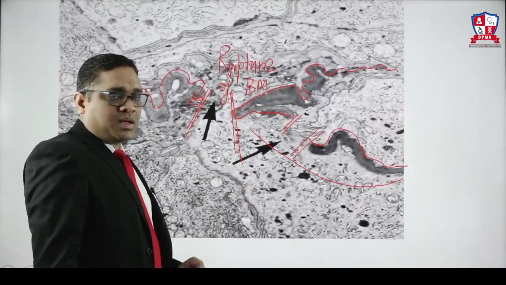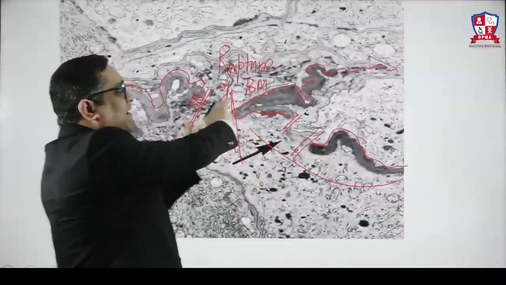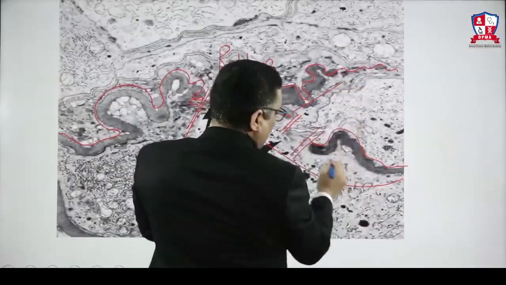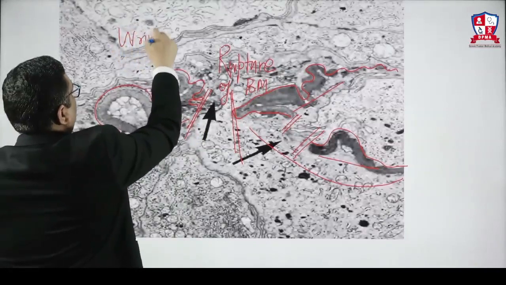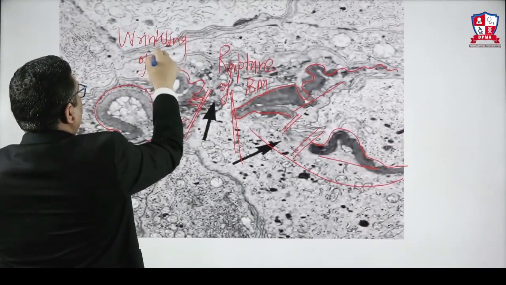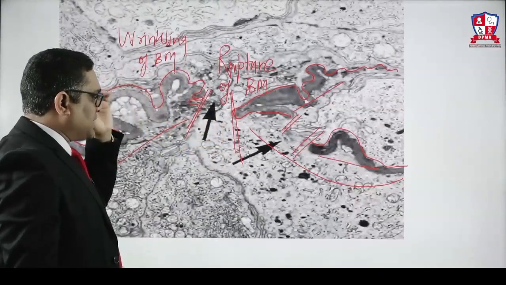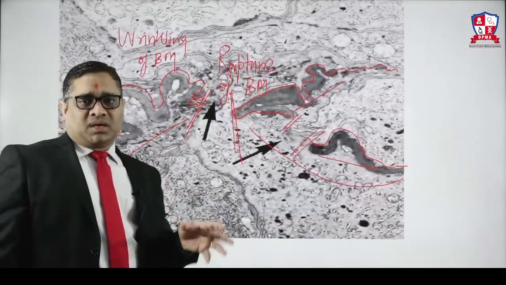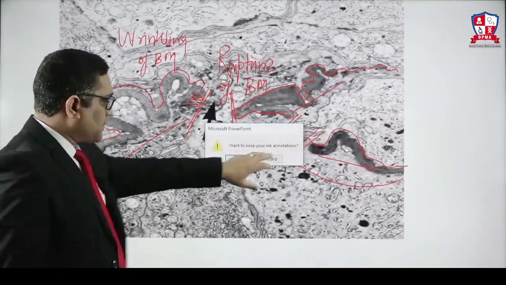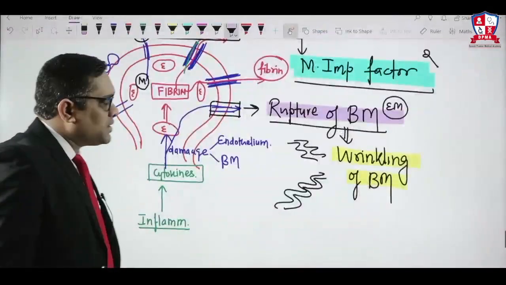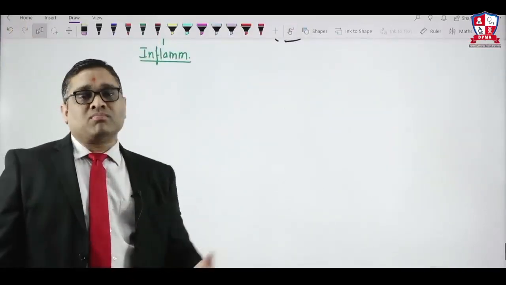Because of rupture of the basement membrane, that elasticity was lost, and now there is wrinkling. Can you see this area? Can you see the beautiful wrinkling of the basement membrane? So rupture of the basement membrane and wrinkling of the basement membrane are the findings of the RPGN on electron microscopy, right? So we have seen the pathology and the microscopic view. Now we will see the classification of the RPGN and some more important features, right?